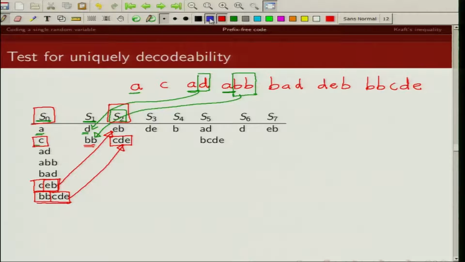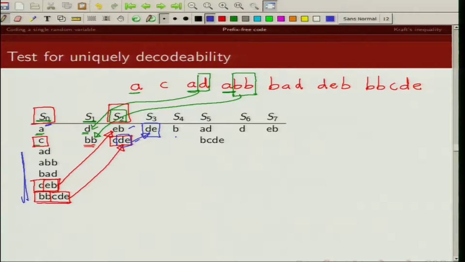Then what is the suffix? The suffix is DE, and we put this suffix here in the set S3. Is there any other code word? You can check. A is not a prefix of EB or CDE. AD is not a prefix of any of these two code words. Similarly, none of these code words are prefix of these code words. And we can check EB. There is no code word in S0 which starts with EB. Similarly, there is no code word in S0 which starts with CDE. So S3 will only consist of DE.